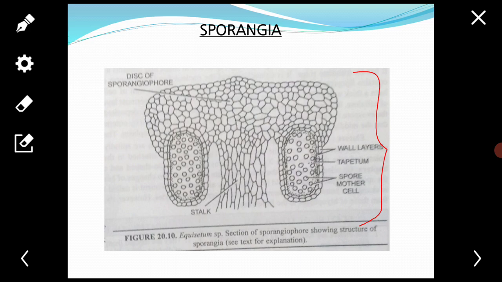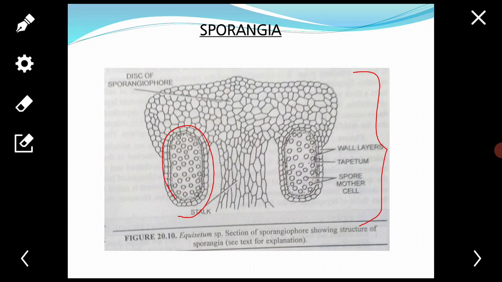The development of the sporangium is of the eusporangiate type, that is, it originates from a group of cells. A mature sporangium is a cylindrical, sac-like structure attached to the underside of the sporangiophore disc.